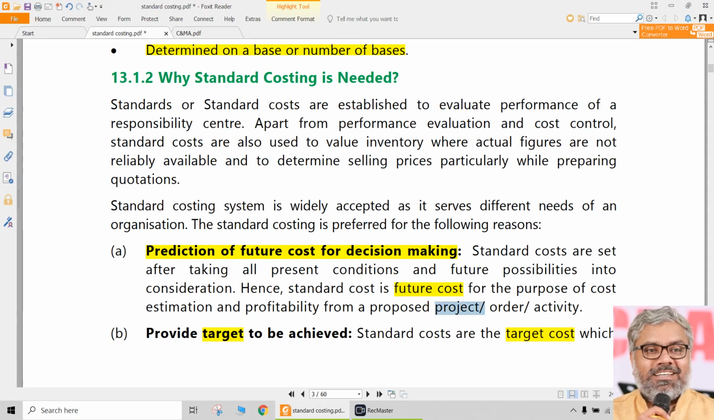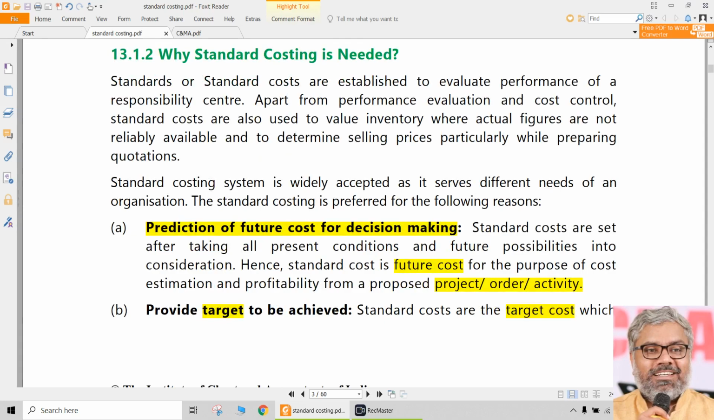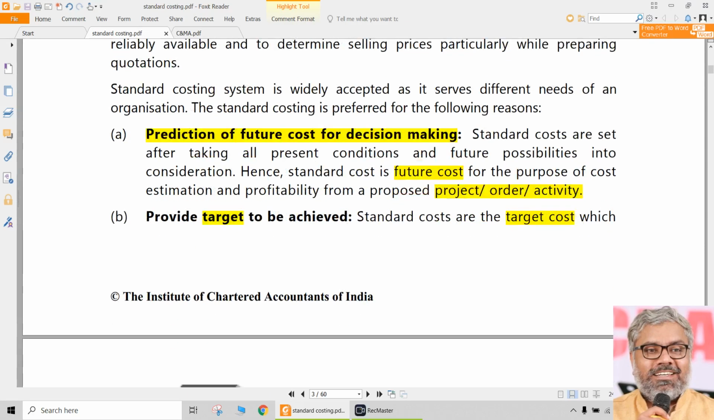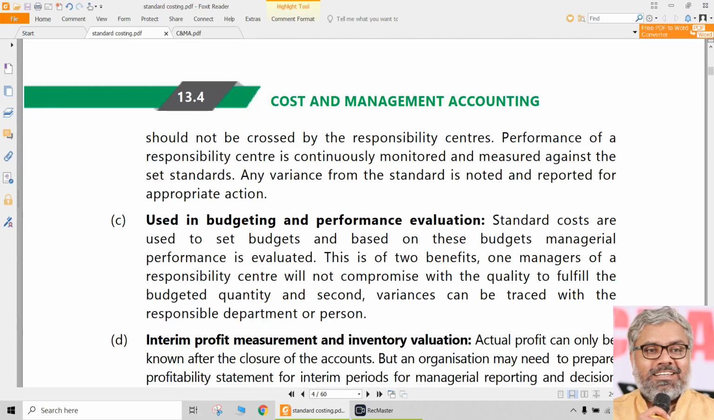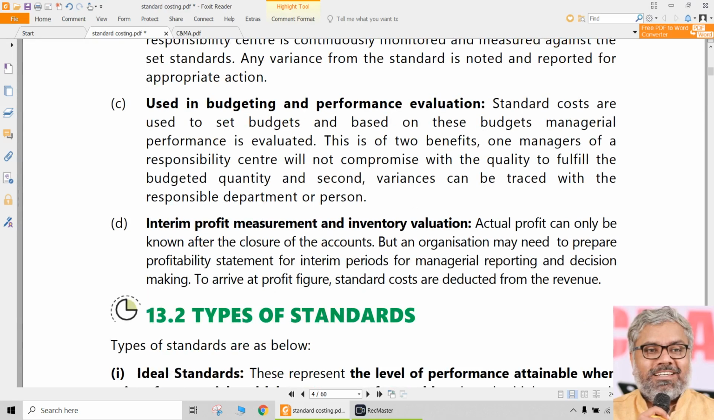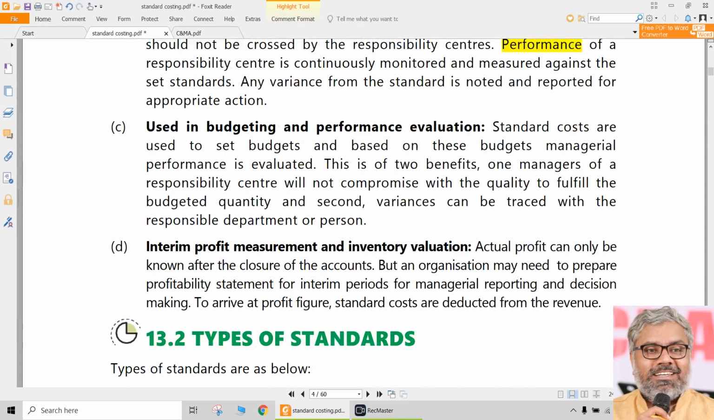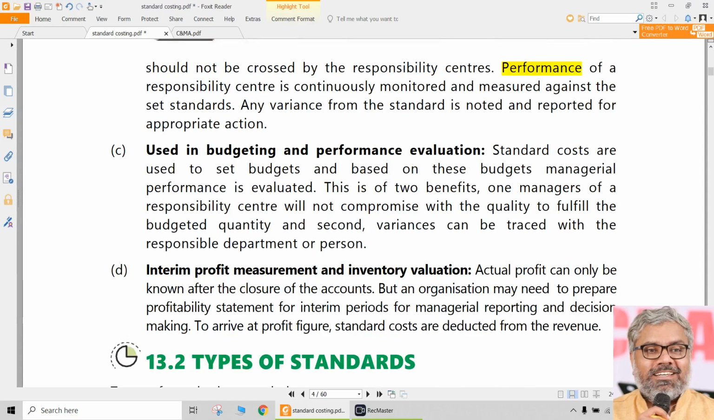So for any project, for an order or an activity to be planned, to be proposed or to be forecasted, how much it is going to cost is important to know. How do we know that? By having certain standard costs for each type of element of cost: material, labor and overheads. And it also gives the targets to various people who are working in the organization, mostly at the operational level. That is the reason, though we call it standard costing, basically it is nothing but a performance measurement system, and it is a technique of cost control. So that is what standard costing will be useful for.